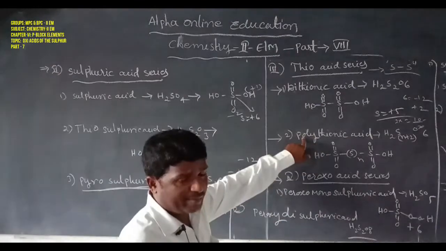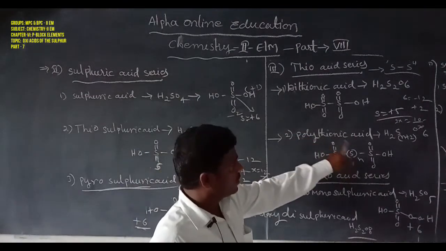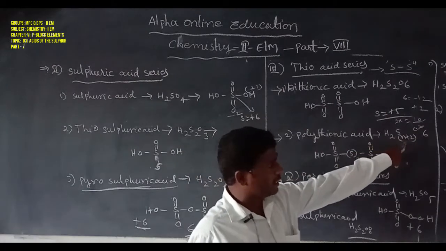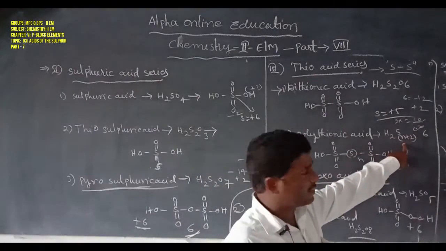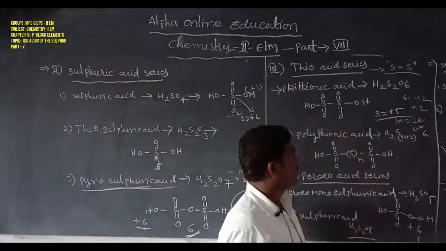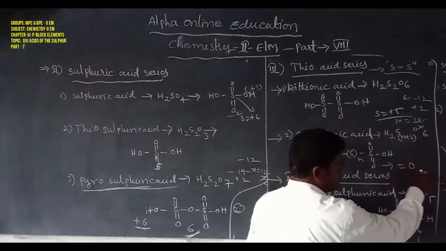Polythionic acid. Poly means a number of sulfur atoms. So here is n. The polythionic acid general formula is H2SnO6, where n is equal to the number of sulfur atoms, with 6 oxygen atoms. That is the polythionic acid. Here the sulfur oxidation state is 0.